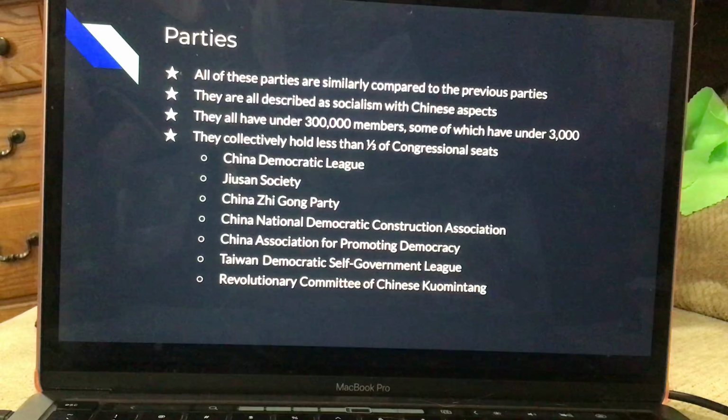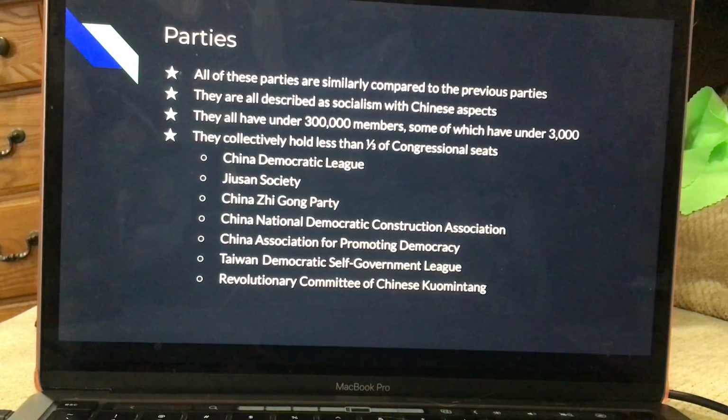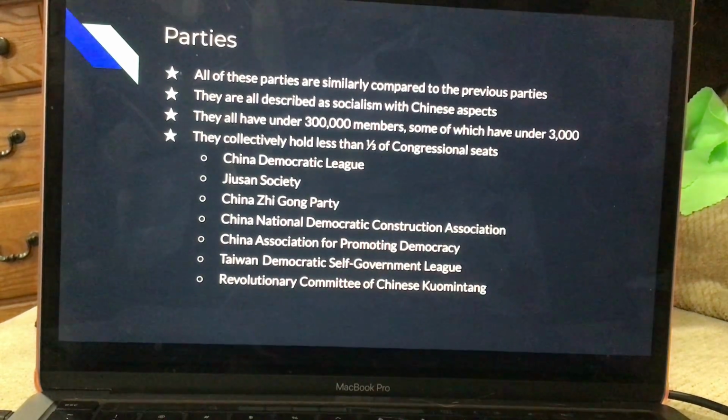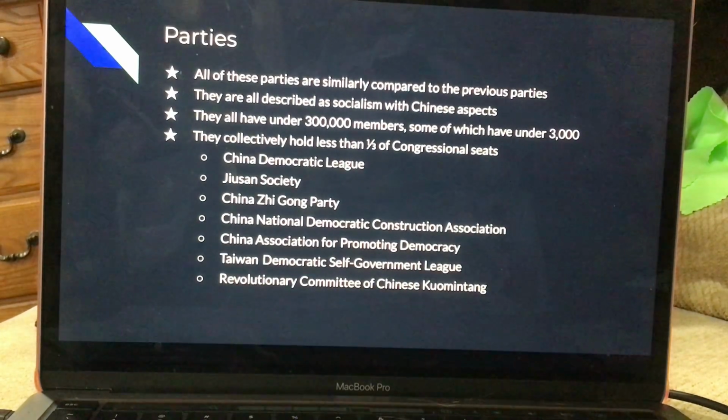They collectively hold less than 1/3 of congressional seats, and these parties are the China Democratic League, the Jusan Party, the China Zhejiang Party, the China National Democratic Construction Association, the China Association for Promoting Democracy, the Taiwan Democratic Self-Government League, the Revolutionary Committee of Chinese Kuomintang.